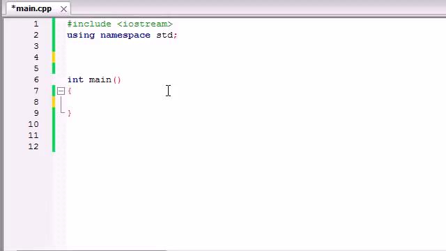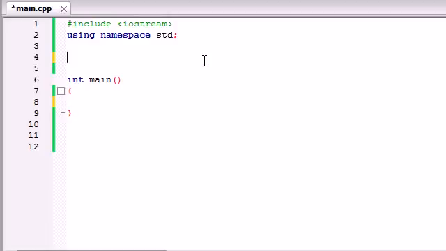So one example that I'm going to be showing you guys is how to calculate factorials. Now, if you remember from math class, when you say 5 factorial, it's written like this, 5 exclamation point. This is the same as saying 5 times 4 times 3 times 2 times 1. 7 factorial would be 7 times 6 times 5 times 4 times 3 times 2 times 1. Whatever factorial it is, it's just whatever number times all the way down to 1. So the value of 5 factorial is 120. The value of 3 factorial is 3 times 2 times 1, which is 6.